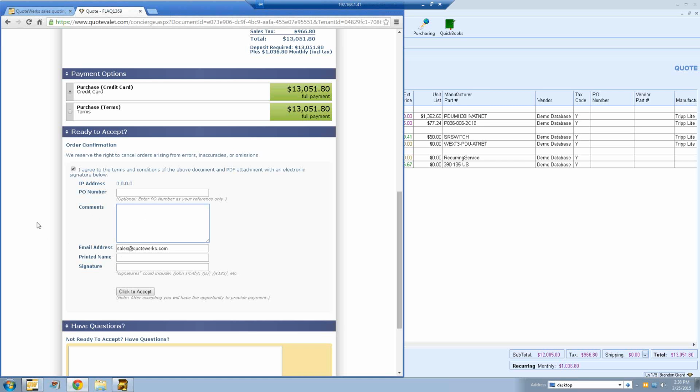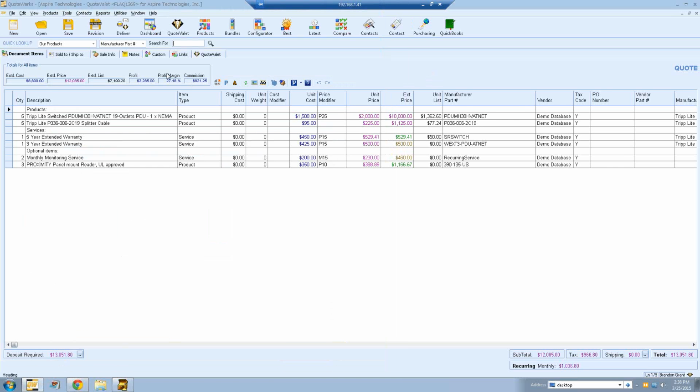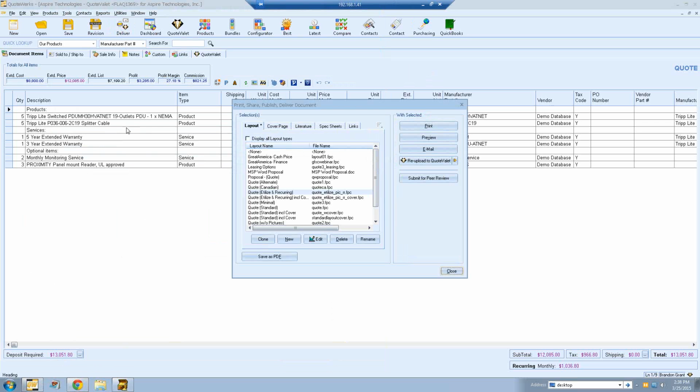Now, maybe you have a customer who's more familiar with or more comfortable with actually signing their name electronically. They want to use their mouse or their finger to actually sign their name instead of just typing it in. You can offer them that option as well. The way you would do that is actually by offering them a different layout type. So if we go back to our Deliver window, and then we choose Re-upload to QuoteValet,